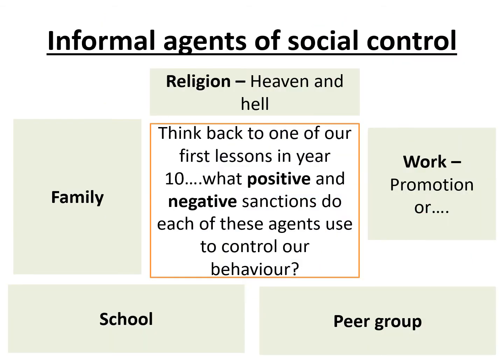So informal agents, how do they actually control our behaviour? What I want you to do is think back to one of our first lessons that we had when we started the course, where we looked at positive and negative sanctions and the agents of socialisation. So I've got the agents of socialisation around the outside. What you need to do is just to write inside what the positive sanction is and what the negative sanction is. So in religion, you've got that promise of heaven if you're good and the punishment of hell if you're bad. So I've done that one for you.